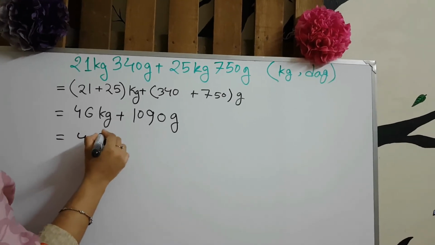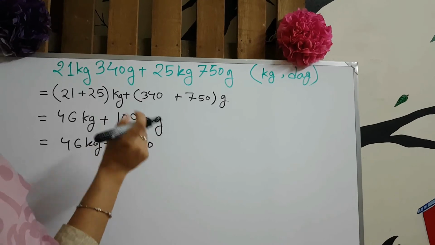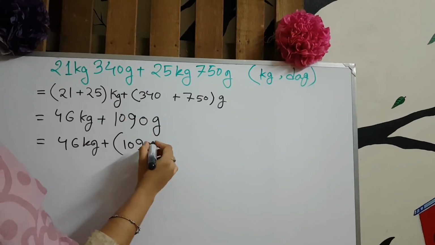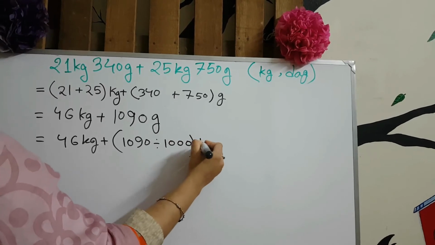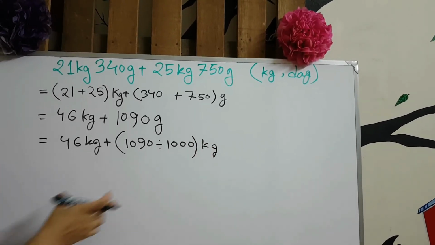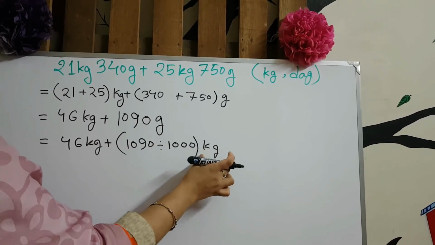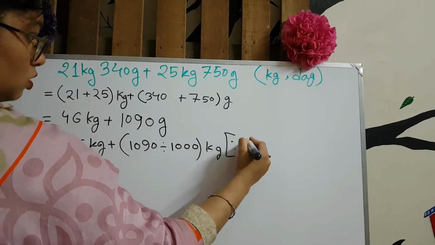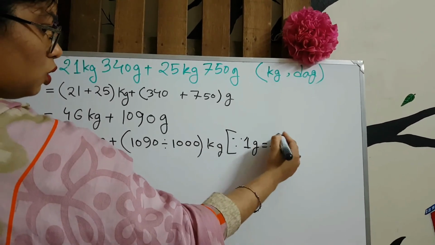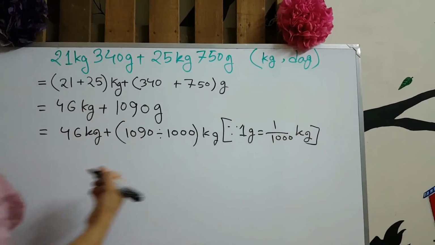So, 46 kg plus 1090 gram. We can convert it into kg by dividing by 1000, because we know that 1 gram equals 1 by 1000 kg.